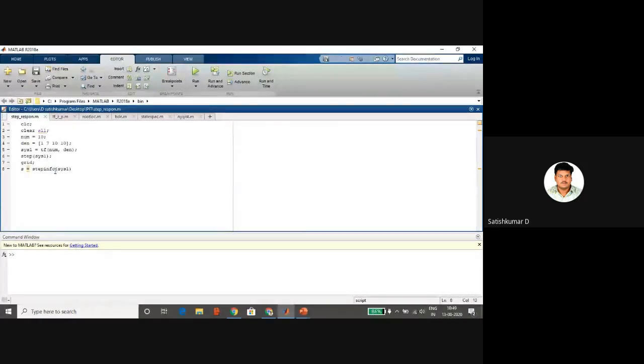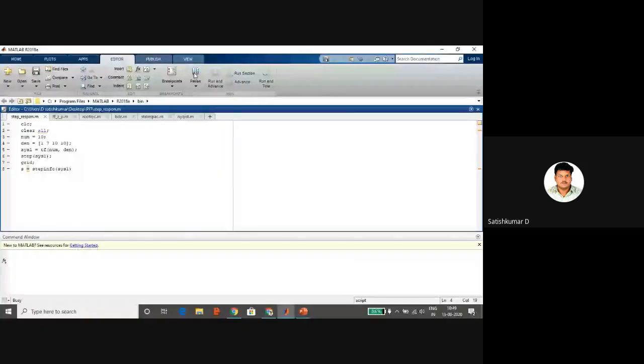So all the information related to the step response we can get. Clicking this icon, you can run this program.